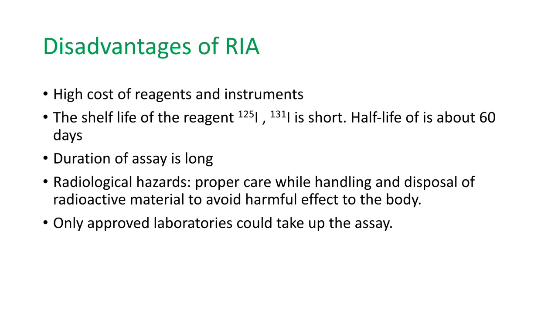Maybe the half life is up to 60 days, meaning very few months, about 2 months, and the duration of the assay is long, and there are radiological hazards attributed to the radioisotopes used in this technique. So proper care is needed while handling and disposing of radioactive material to avoid harmful effects to the body, and only approved laboratories can take up this radioimmunoassay. These are the disadvantages of radioimmunoassay.